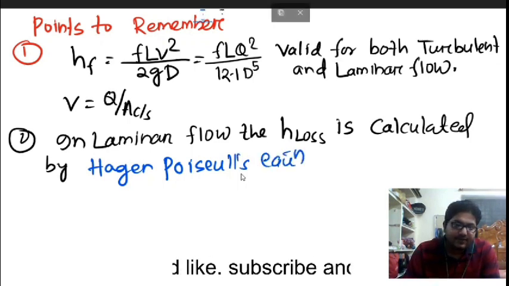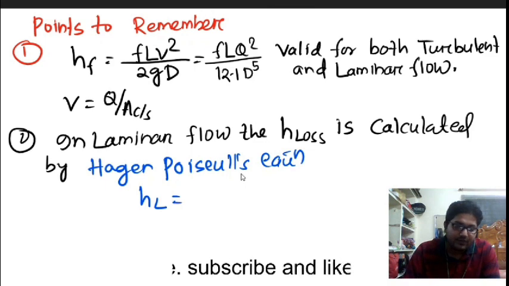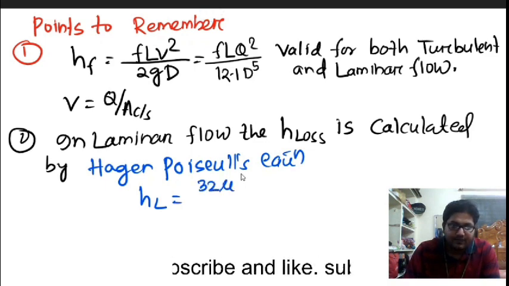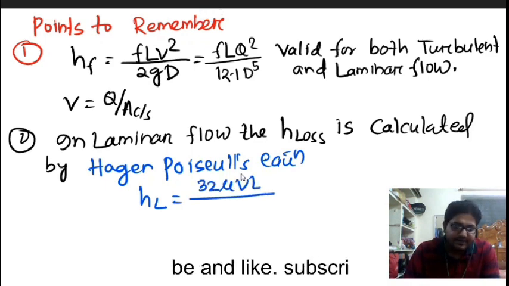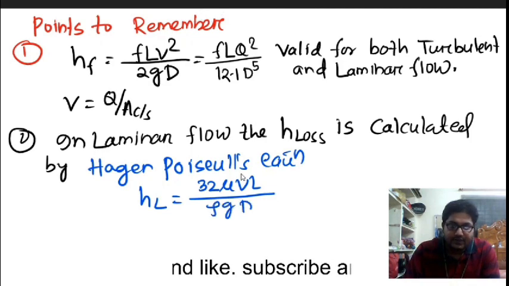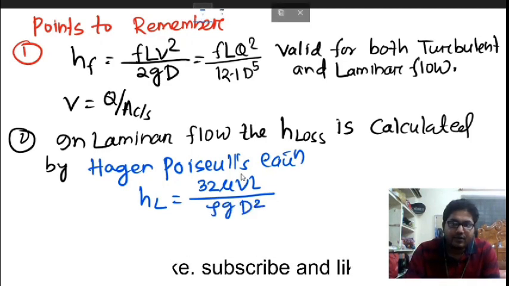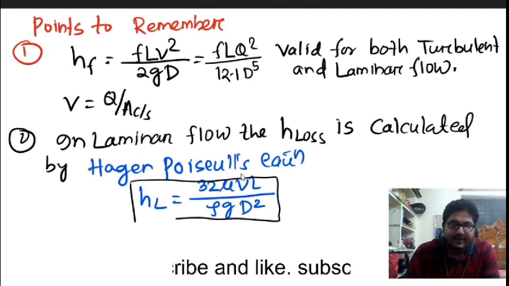Okay, this Hagen-Poiseuille equation is head loss will be equal to 32 mu VL divided by rho G into D square. When we talk about laminar flow, we will talk about this formula in detail.